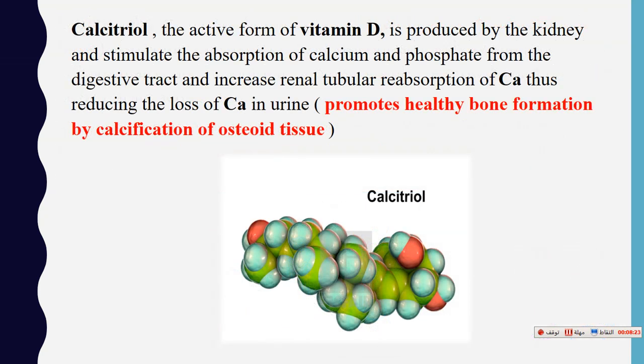Another hormone that is responsible for or influences the osteoblast cell is calcitriol. We remember in the nutritional factors, calcitriol is the active form of vitamin D. So why do we call it a hormone? As we know, we can obtain vitamin D by sun exposure. The main source of vitamin D is sun exposure.